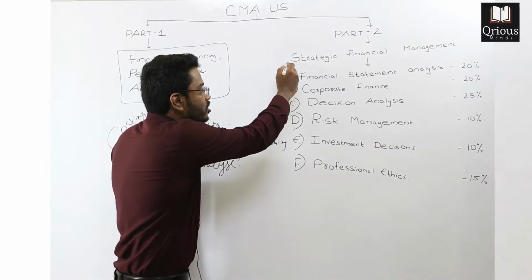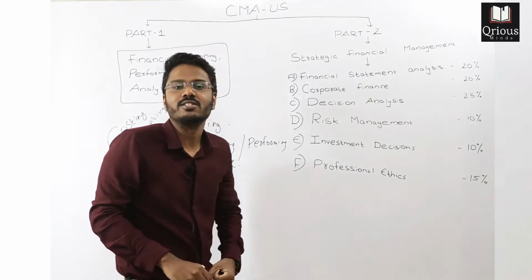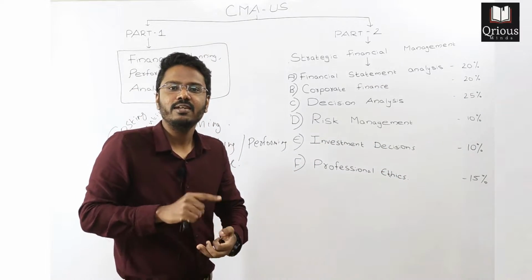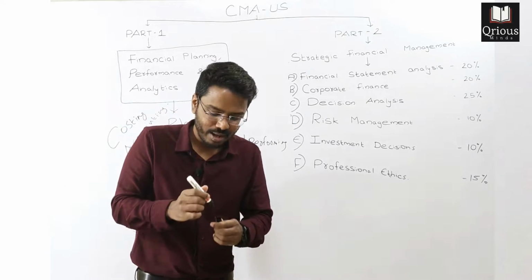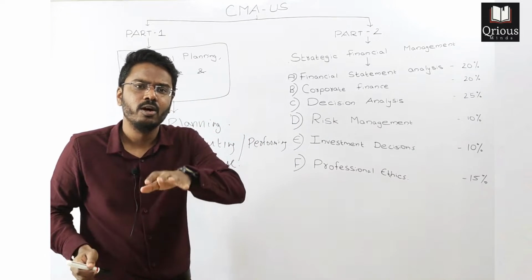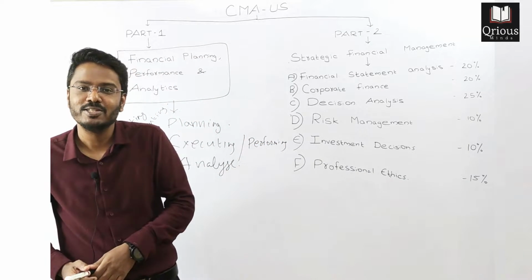And what does this part 2 cover? This part 2 is divided into 6 sections. Section A, B, C, D, E and F. Section A is financial statement analysis. Now what do we do in financial statement analysis? Simple, we analyze the financial statements.